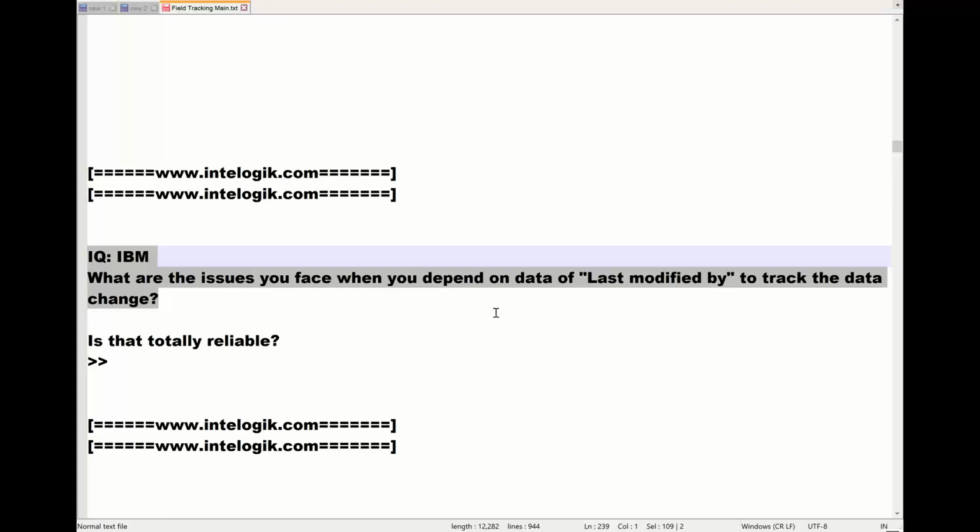Good. Excellent. So guys, please note last modified by will only tell you the name of the person. Only name of the person. Correct. But not all the other details. Not all the other details. Please note, I'll show you last modified by field once. Pay attention.